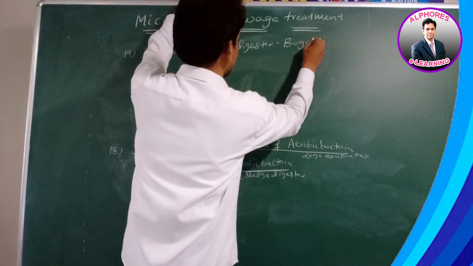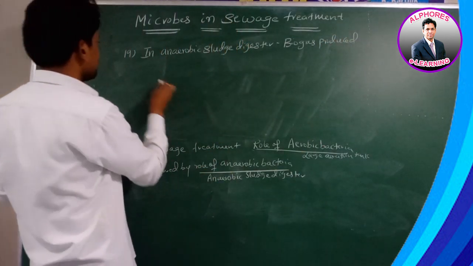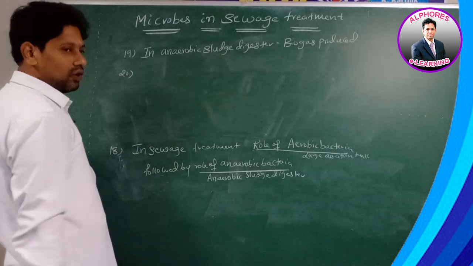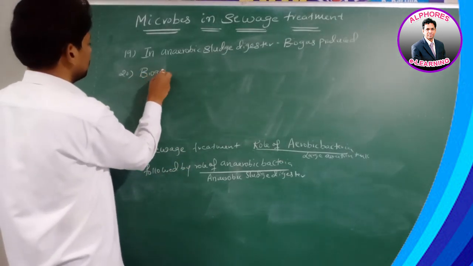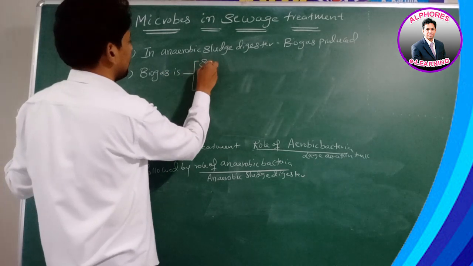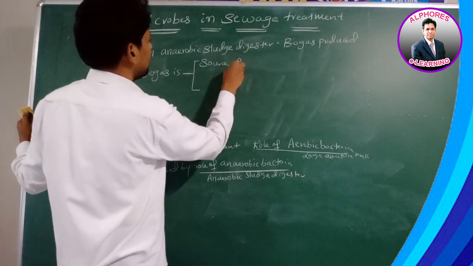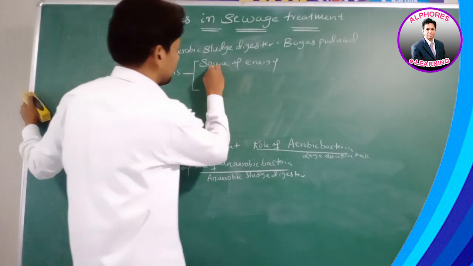Biogas is produced. Sir, what is the use of this biogas? Biogas is a source of energy, right? Who is a source of energy here? Biogas is a source of energy.